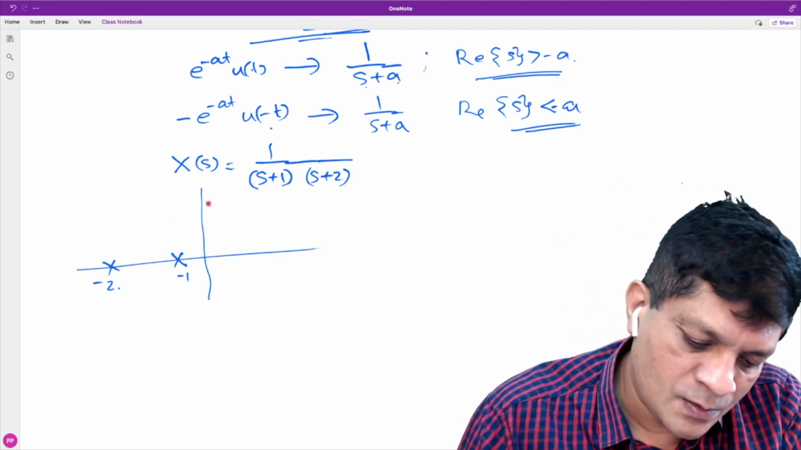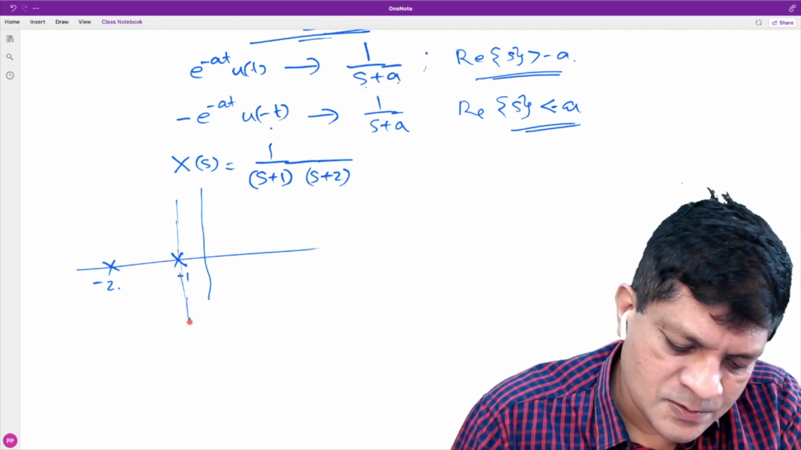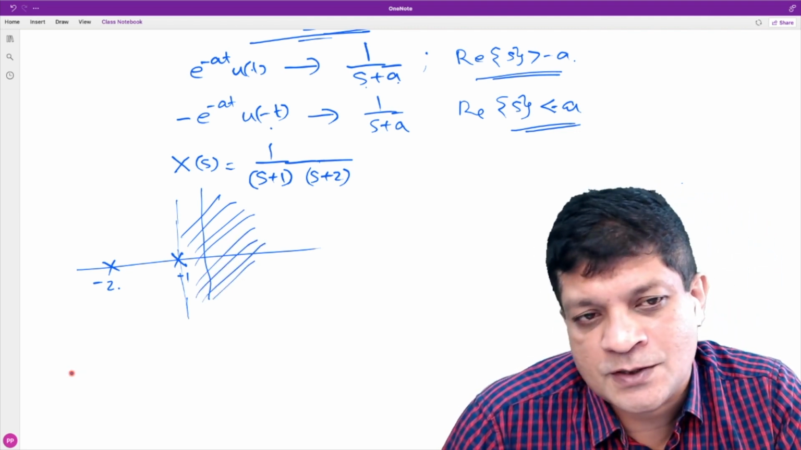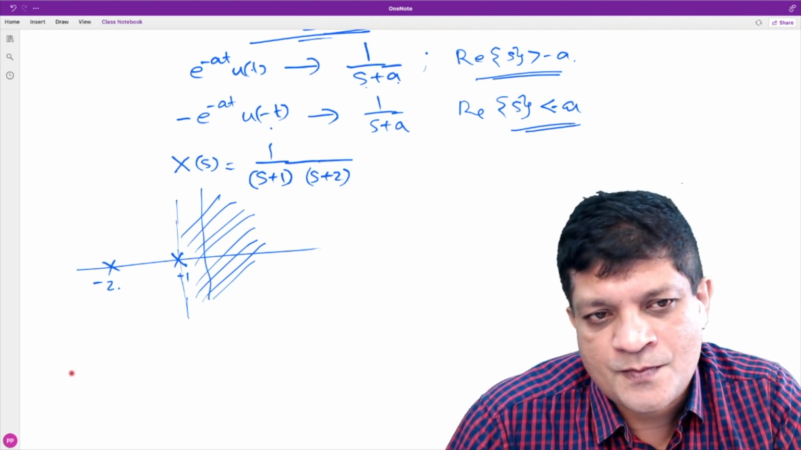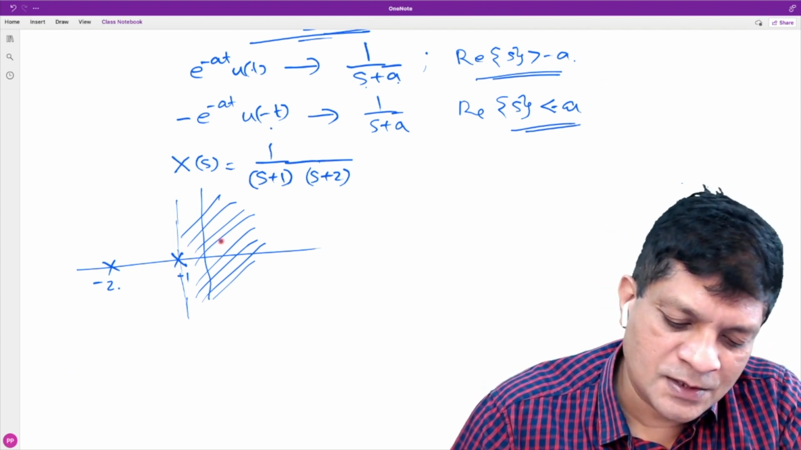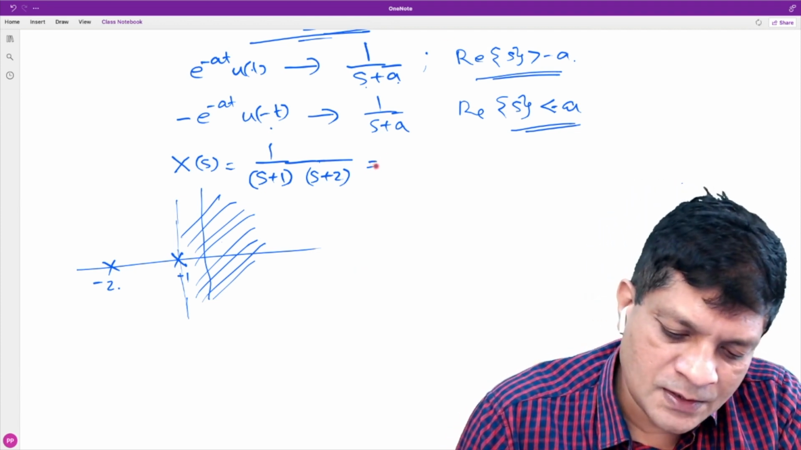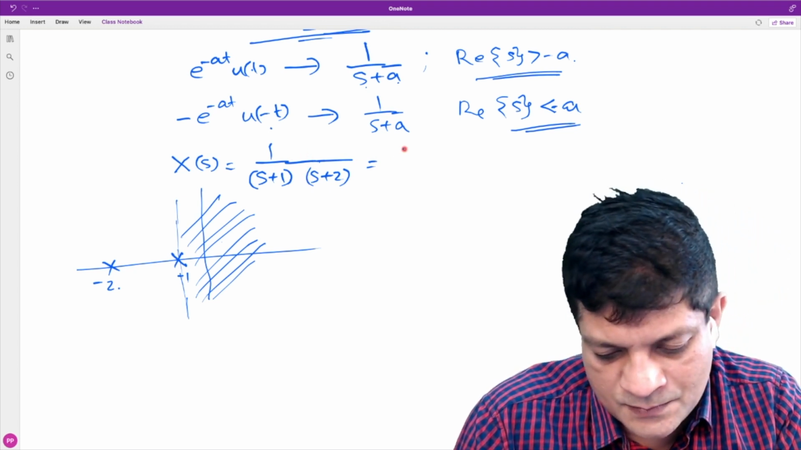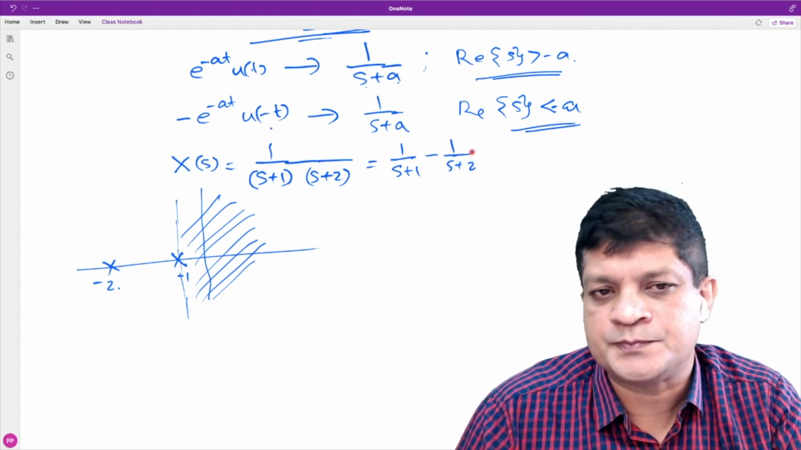Okay. Now, can it be a right-sided signal? This is one possible ROC, isn't it? It can be a right-sided ROC. Then can you tell me what is the corresponding signal if it is a right-sided ROC, by using these results? We can use the partial fraction expansion of this, which is 1 upon s plus 1 minus 1 upon s plus 2.